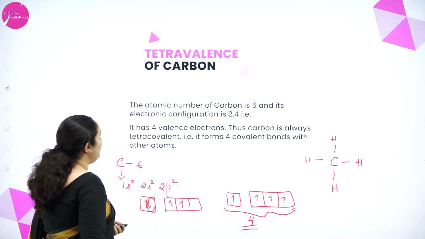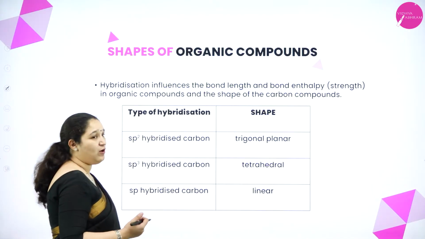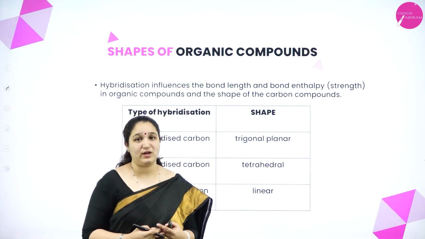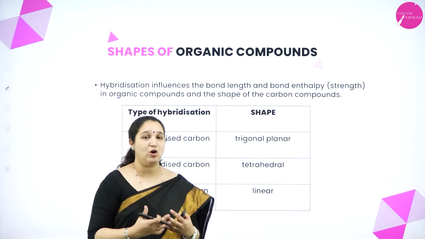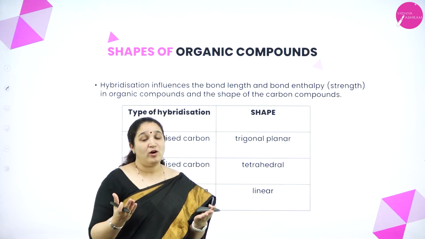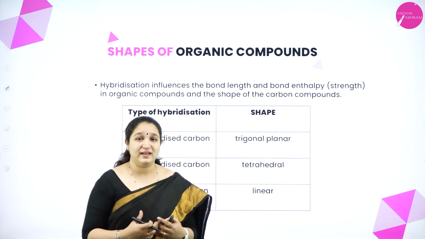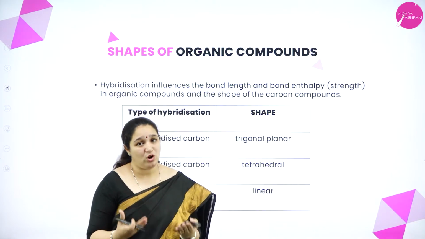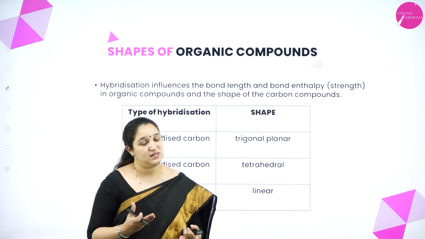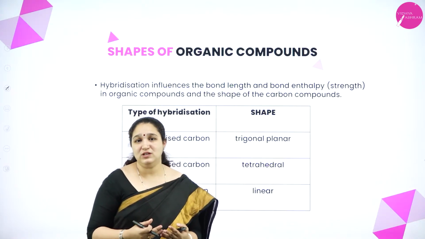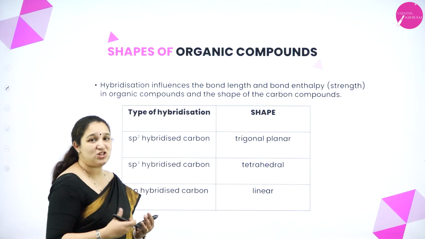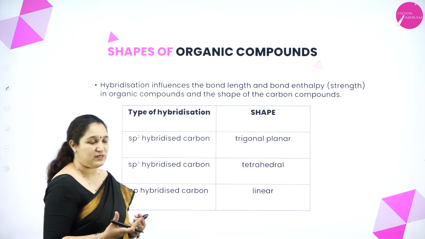Next is about shapes of organic compounds. We have already studied hybridization in the chemical bonding chapter, isn't it? It is the mixing of orbitals of different shapes and different energies of the same shell, so that it can give rise to new orbitals of equal number, same shape and same energy. This is hybridization, and we have also learnt about the spatial arrangement of the hybrid orbitals to give a structure or geometry, isn't it?